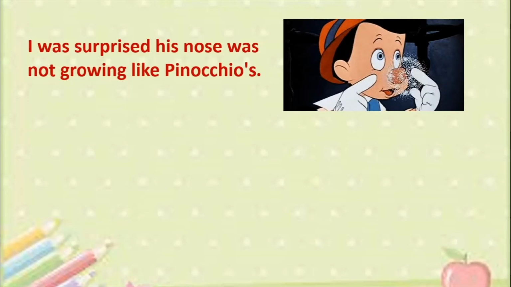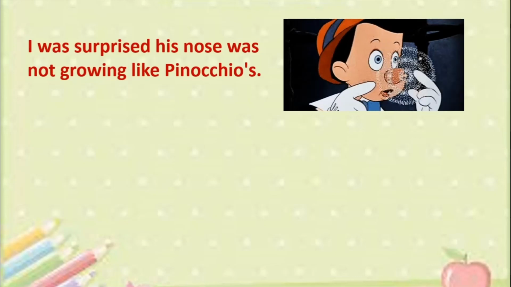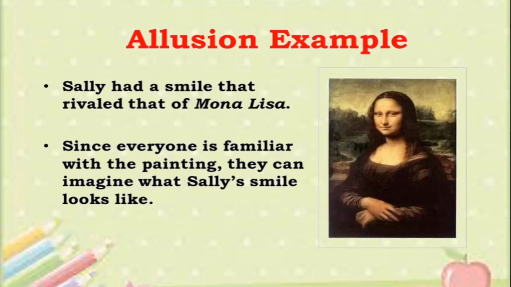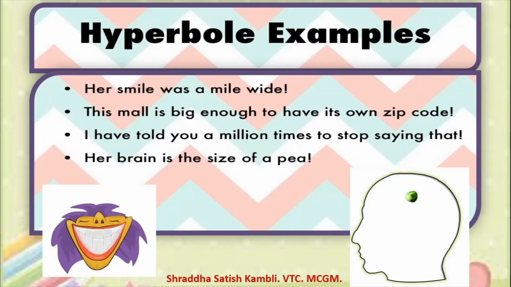We have considered it an allusion because we are talking about Pinocchio, who is a figure from the storybooks. And then finally we also talked about what hyperbole is with a lot of examples. So that was the second part of our lesson based on figures of speech.